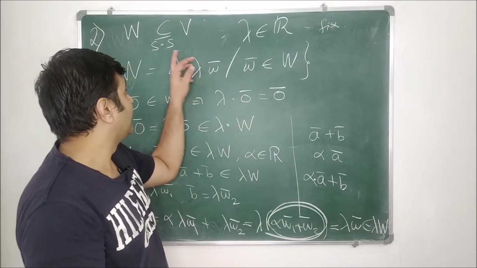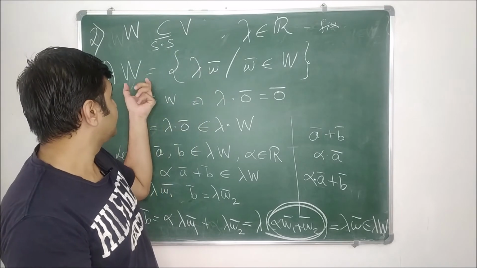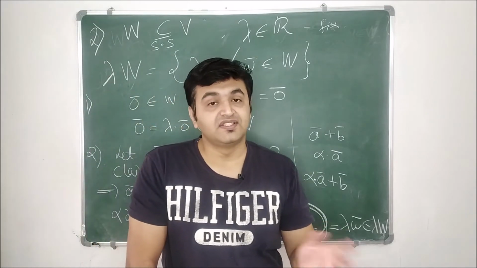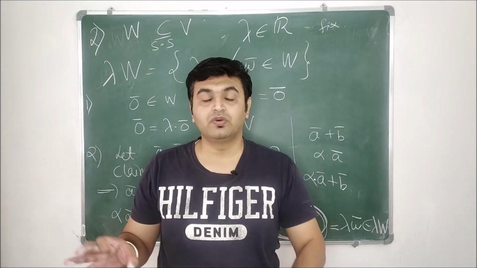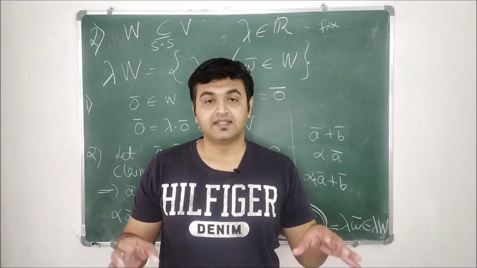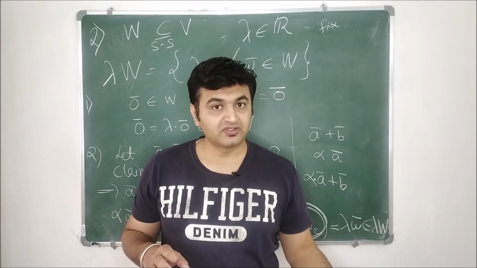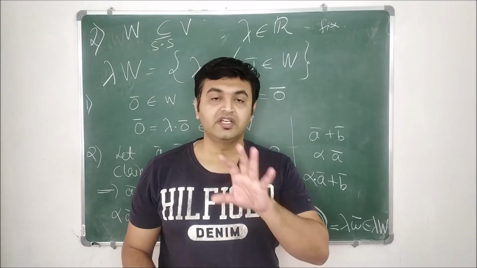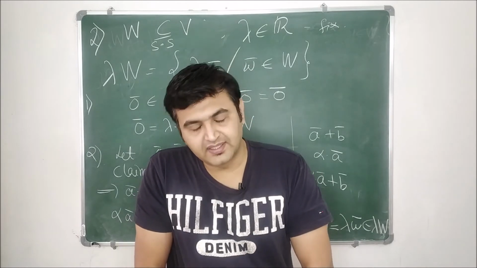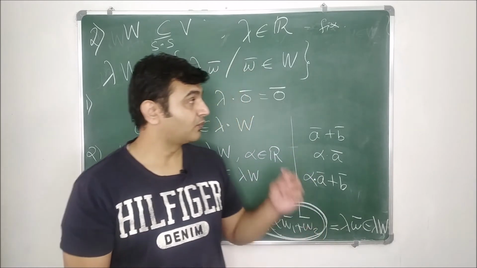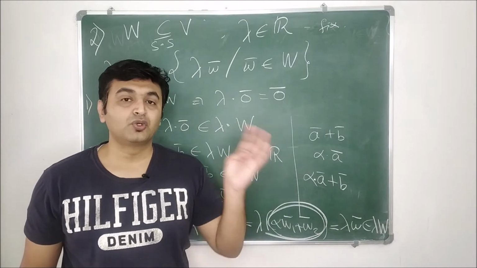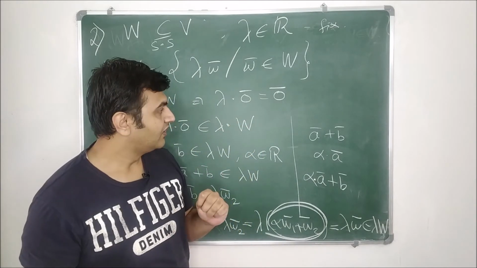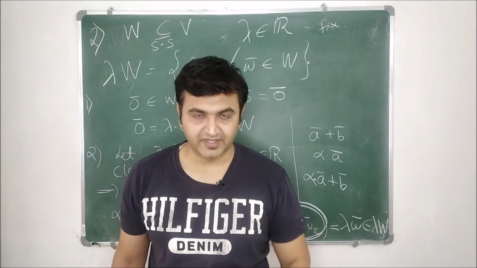And when my lambda is -1, this says that minus W is also a subspace. So if you have w1 and w2, two subspaces, then minus w2 is also a subspace, and when you add, you get w1 minus w2, again a subspace. So proving the first two things, I'm ultimately proving four things. Okay, good. So now let's go for the intersection part.